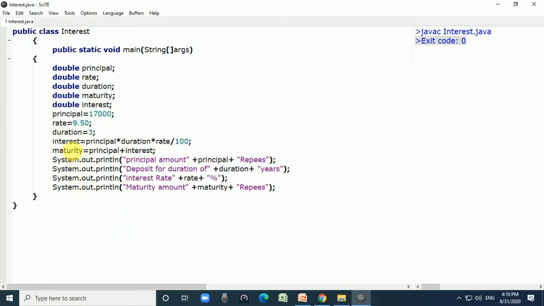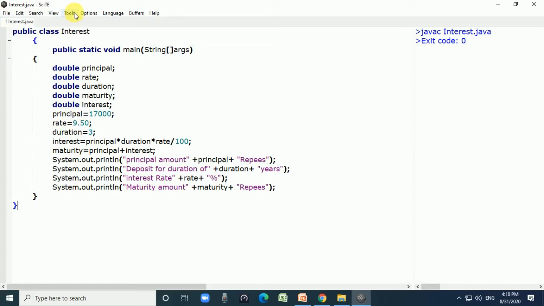If there is any syntax error or compiler error, or if you made a spelling mistake or did not define proper variables, then it will display exit code 1, and the Java compiler also displays that particular line number. Here, exit code 0 means our program is error free.